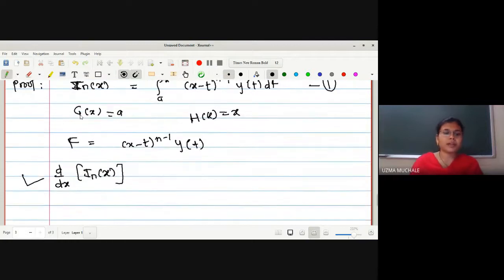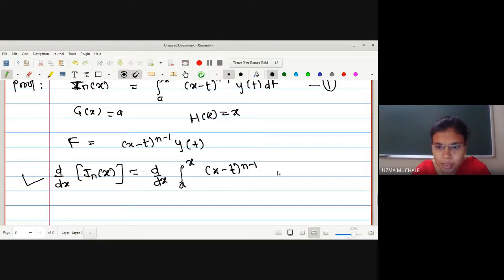Okay, so let me find the derivative, d by dx of I_n of x, which is equal to d by dx of the integration from a to x of (x minus t) raised to n minus 1 times y of t dt.